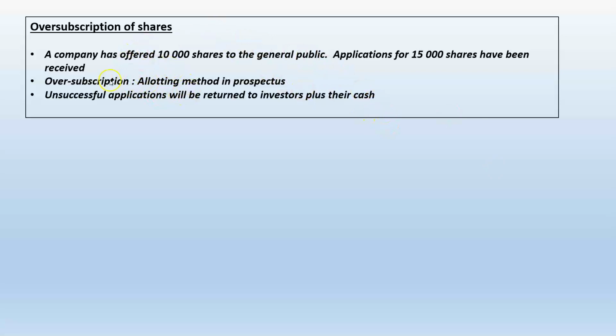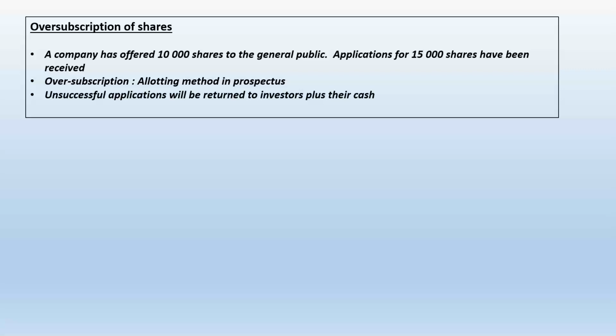Right, so if there were more applications than what we can actually allot, in the prospectus they will tell you what is the method that they're going to apply in order to allot the shares. So I cannot simply go and say, well, I prefer ABC Limited as a shareholder because it's a friend of mine and he's the major shareholder of that company, so therefore we're going to allot all the shares to him. It doesn't work that way.